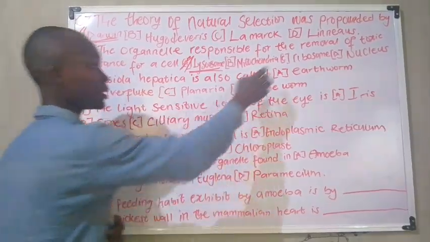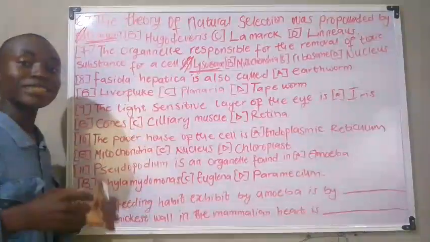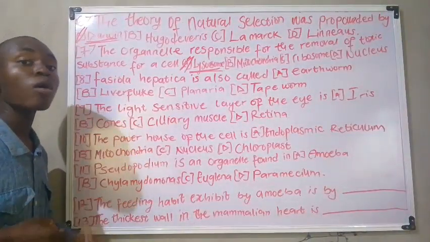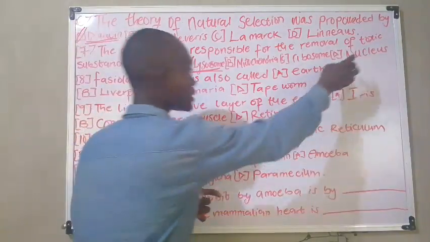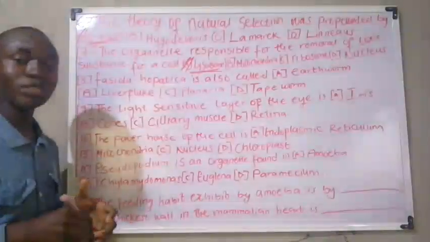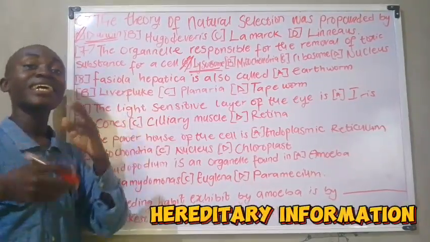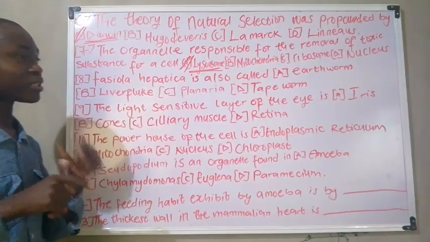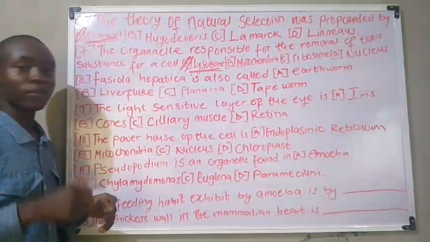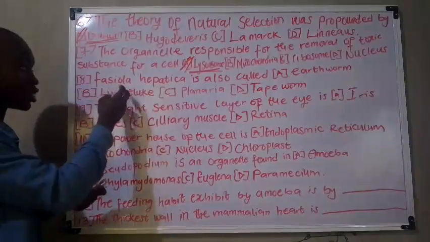Now for option C, we have ribosome. It is responsible for protein synthesis. That should be noted. Now for option D, the nucleus is the one that carries hereditary information. Okay, that should be noted. Okay, moving on to the next practice question, we have